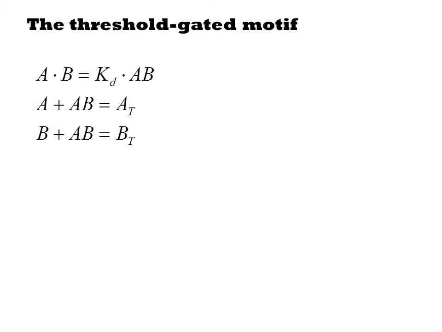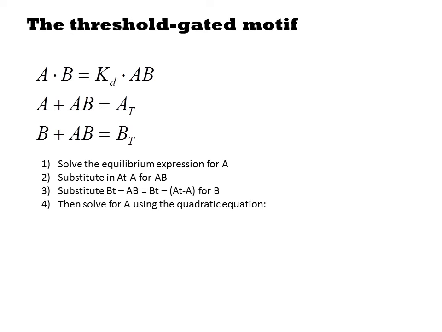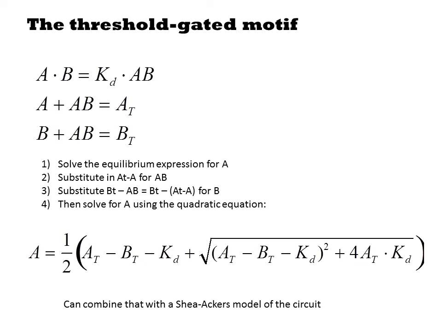Let's do some math. This first equation is derived from the equilibrium expression Kd equals A times B over AB complex concentration. The total amount of A, A total, is equal to the amount of free A plus the amount of AB complex. Similarly, total B is equal to free B plus AB complex. I won't derive it all in detail, but what you do is first solve the equation for A, then substitute in A total minus A for AB, then substitute that in for B, and finally you can solve that for A using the quadratic equation.